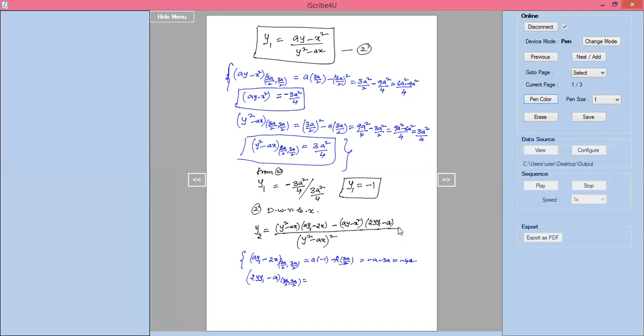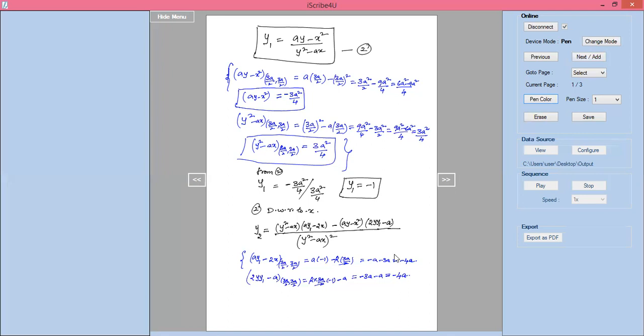We substitute 2 into y, which is 3a by 2, and y1 is minus 1, minus a. So if we cancel it, we get minus 3a minus a, which equals minus 4a.